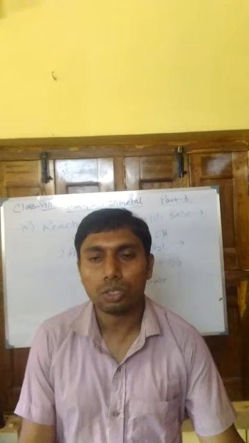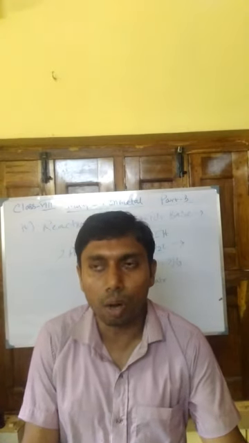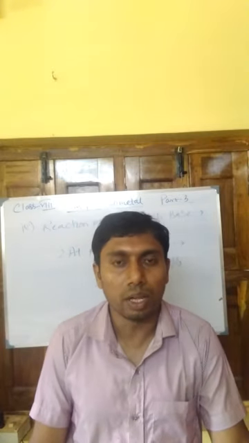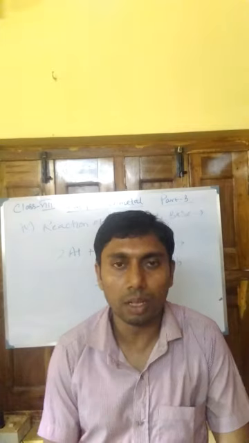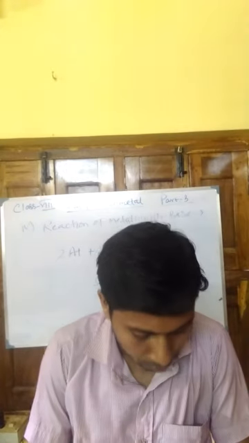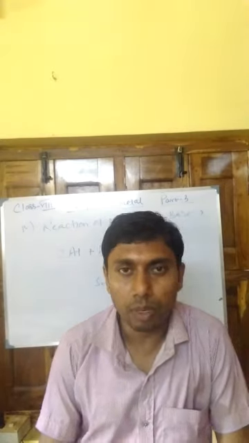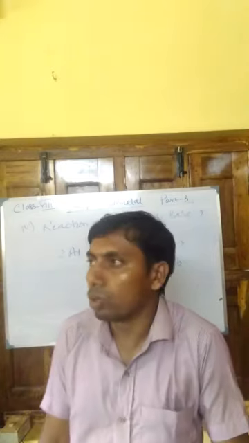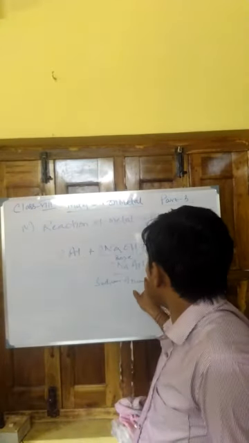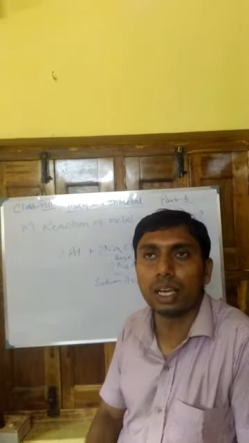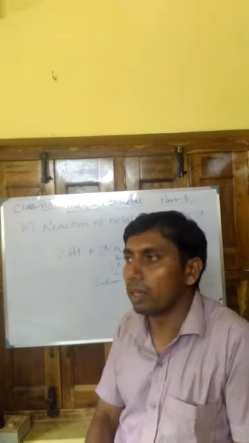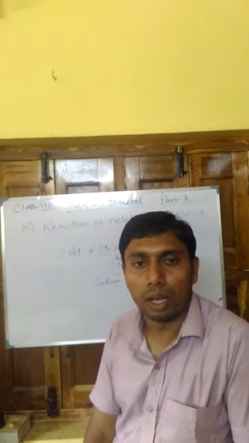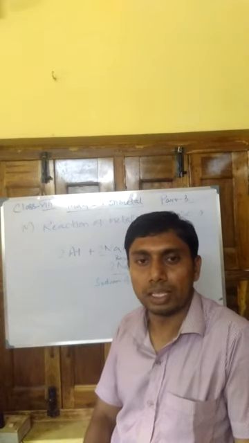Now in today's class, we have discussed the reactions of metal with acid, reactions of metal with base, and examples like iron, magnesium, copper and aluminium. And for the base we have taken aluminium and sodium hydroxide. The products are a salt and hydrogen gas, and when hydrogen gas comes in contact with a fire, it will burn with a pop sound, and here the evolution of hydrogen gas is proved.